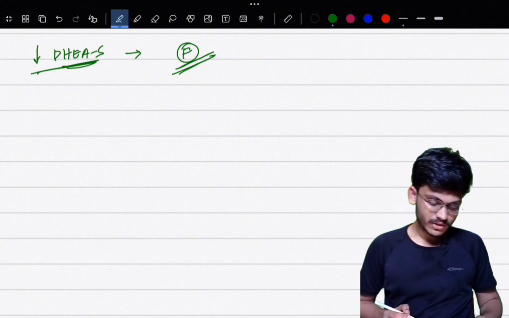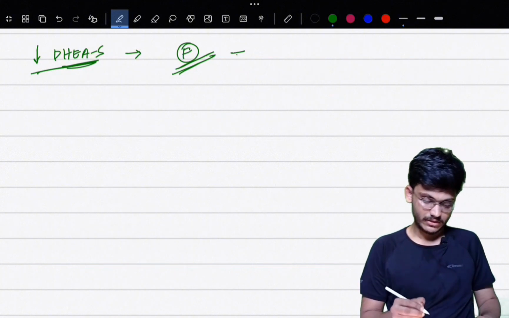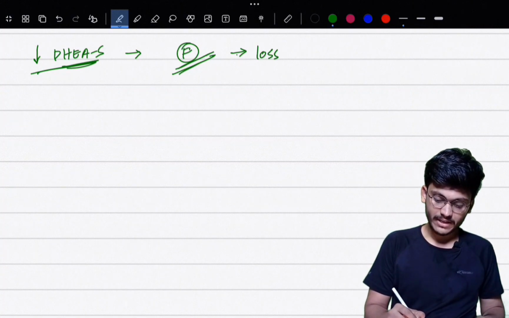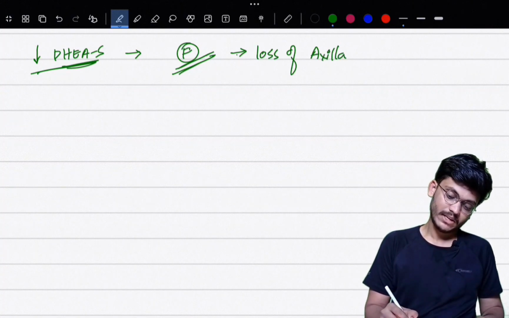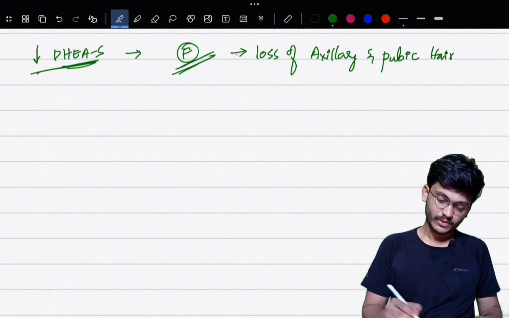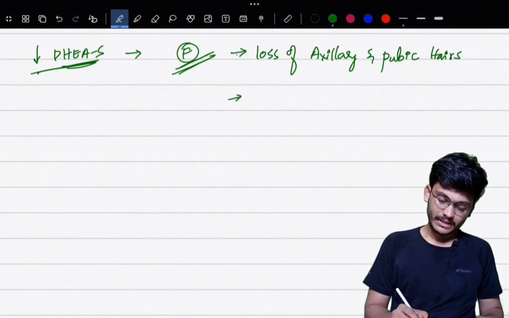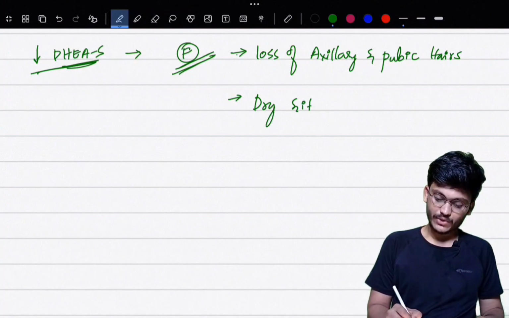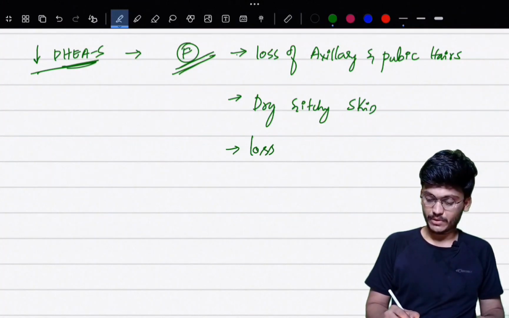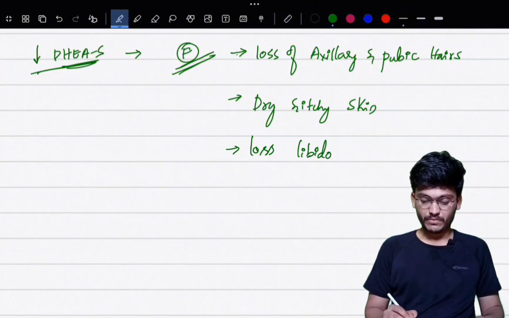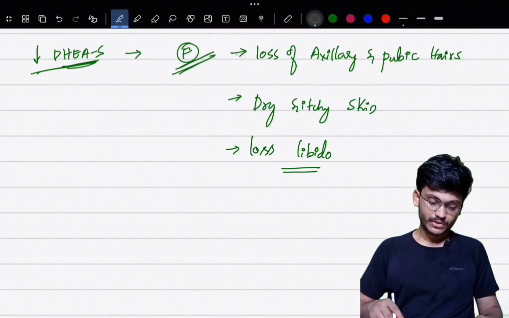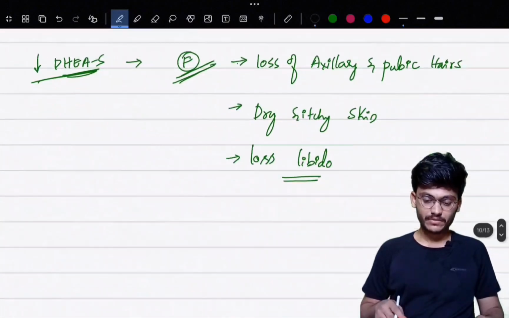So because of decrease in DHEA sulfate levels, there will be loss of axillary and pubic hair, and there will also be dry and itchy skin, and loss of libido. These are the main symptoms which occur because of decrease in DHEA sulfate, that occur mainly in females. So this will constitute the clinical symptoms of Addison's disease.